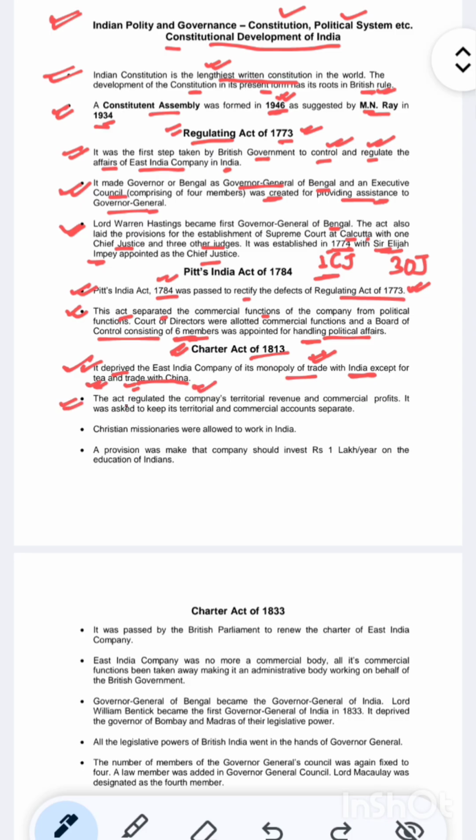Okay, second point, the act regulated the company's territorial revenue, meaning the income of the local territories, and commercial profits, the profits gained from trade. It was asked to keep its territorial and commercial accounts separate. Territorial means local areas. Those should be different, right?